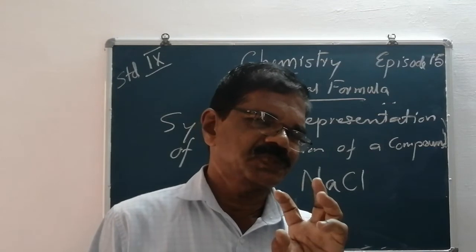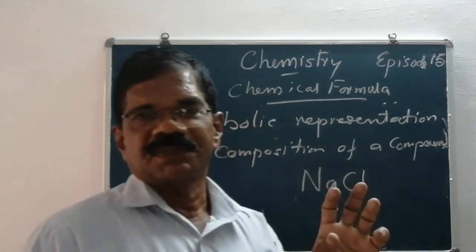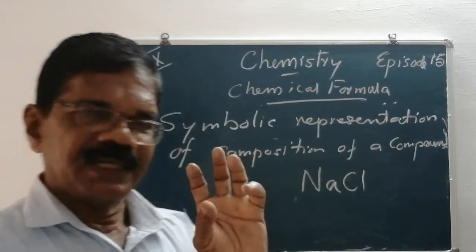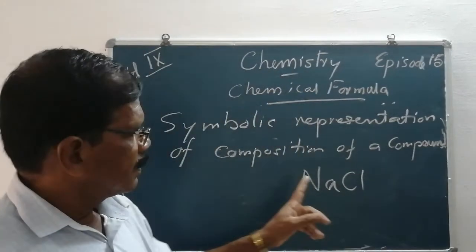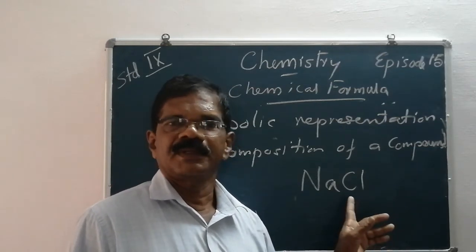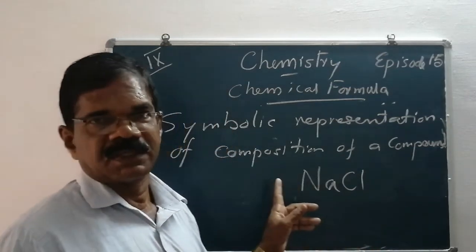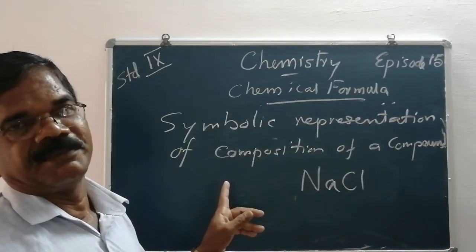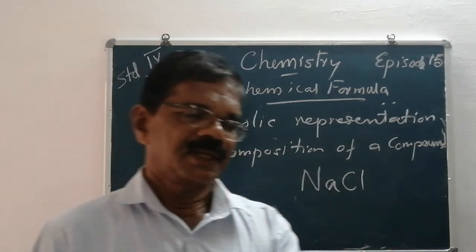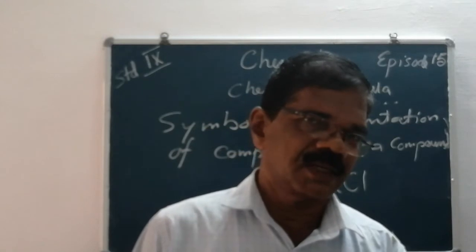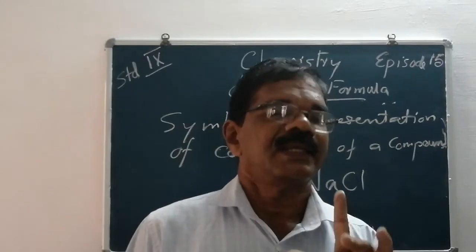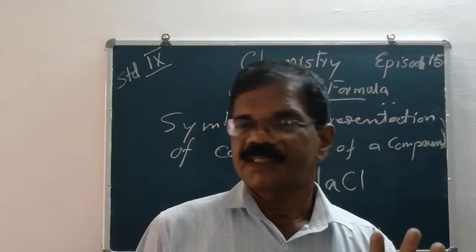In chemistry, almost all substances have three names. For example, NaCl. Once you see NaCl, we can get sodium chloride, its chemical name. What is the common name? Common salt. In our kitchen, we call it common salt. The three names: common name, common salt; chemical name, sodium chloride; chemical formula, NaCl. All substances have these three names.